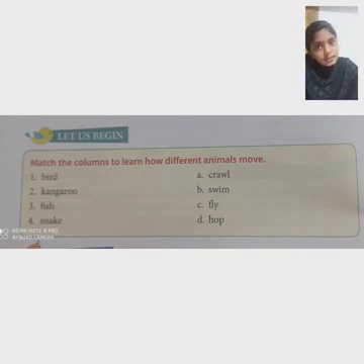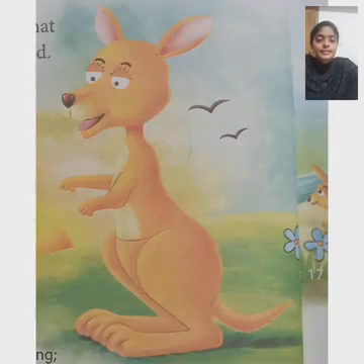Fish will what? Yes, fish will swim. And the snake, what will a snake do? A snake doesn't have legs, right? So it will crawl on the ground. That is 4 with A. Have you matched? Have you finished? Now you have got an idea that a kangaroo will hop. That is the moving technique of the kangaroo.